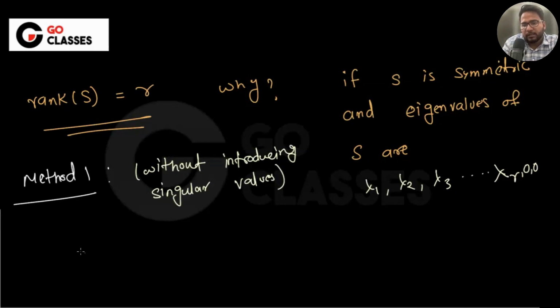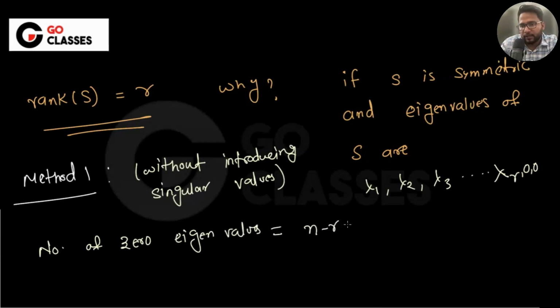So what you can say is that the number of non-zero eigenvalues, or maybe you can say the number of zero eigenvalues, is basically n minus r. So nullity is n minus r, right? Because every zero eigenvalue will give you one linearly independent vector. So the number of zero eigenvalues is n minus r, which is equal to the nullity, since S is symmetric.